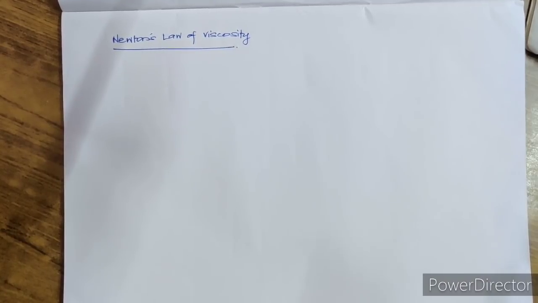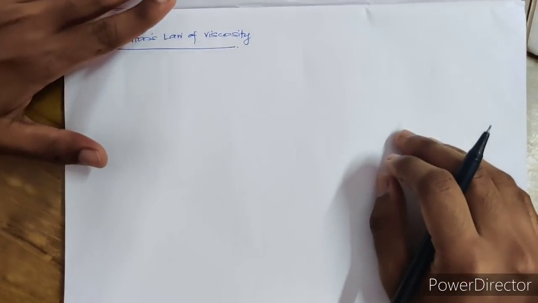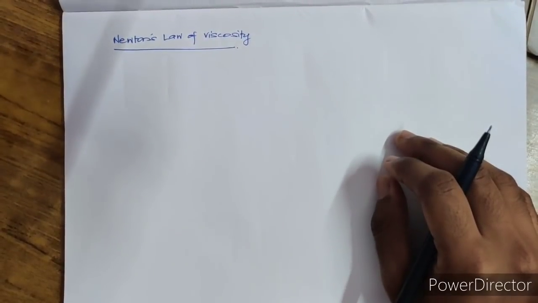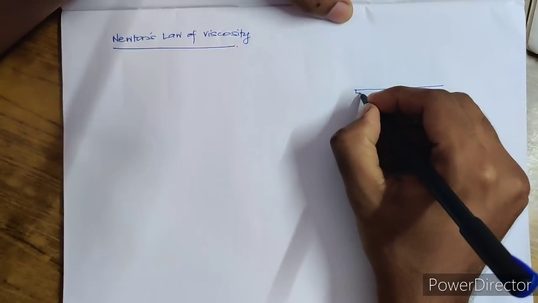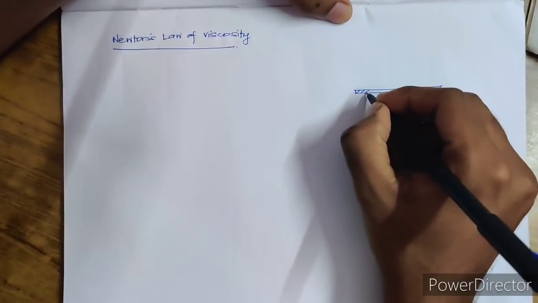Since I've spoken about viscosity, now I cannot skip this topic called Newton's law of viscosity. Always remember, whenever you are stating a law, it's a universal law, and that law will be proposed after doing some experiments. So in order to find this law, some experiments have been done. They took two flat plates.